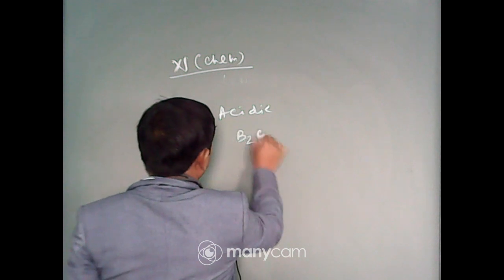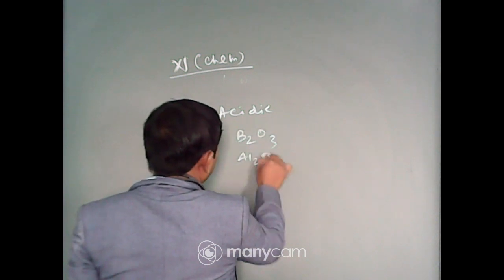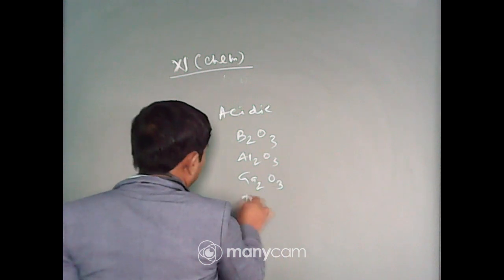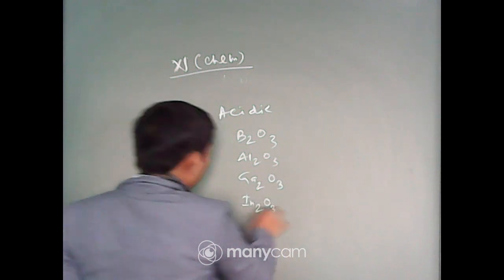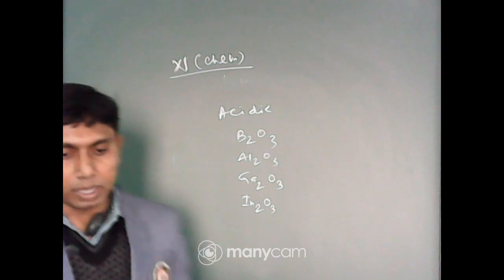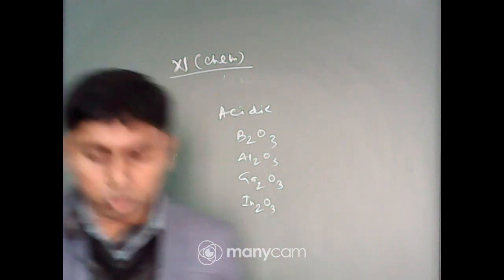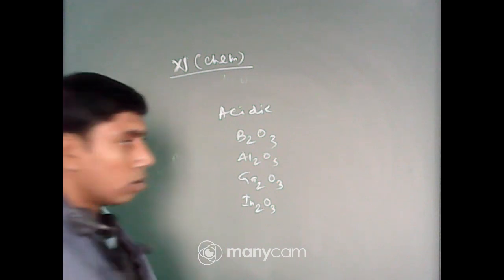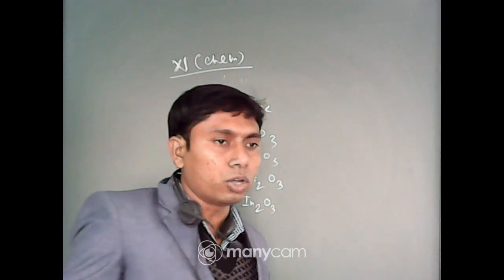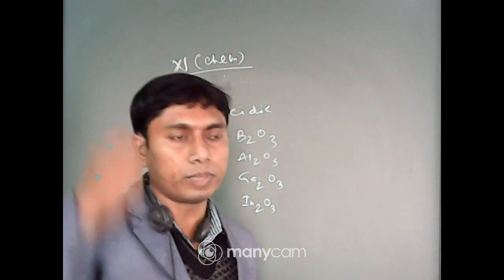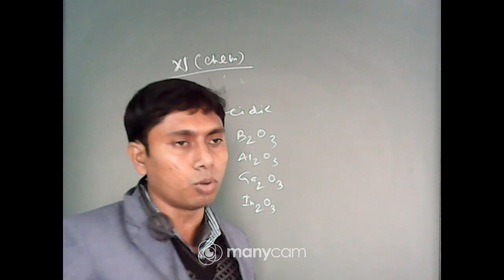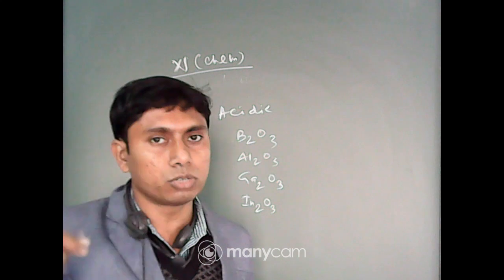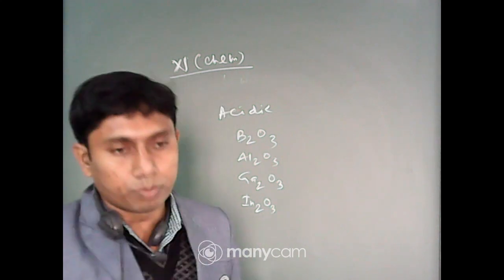B2O3, Al2O3, Ga2O3 and In2O3: boron, aluminium, gallium, indium. Which one is acidic in nature? Now, what happens to the oxides of the elements of the same group when going from top to bottom of the group?